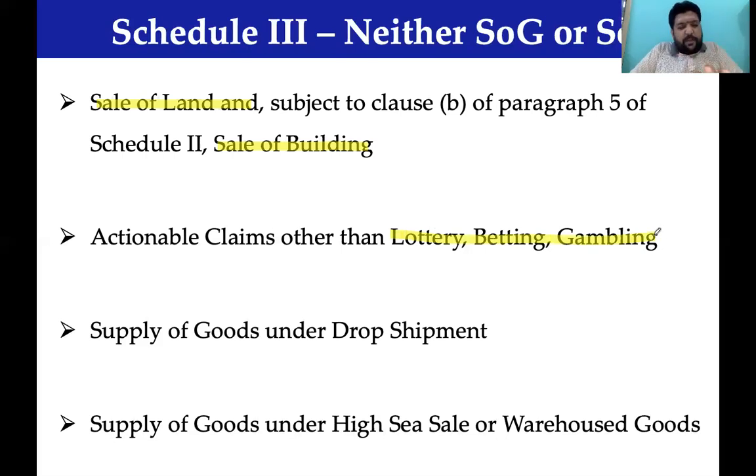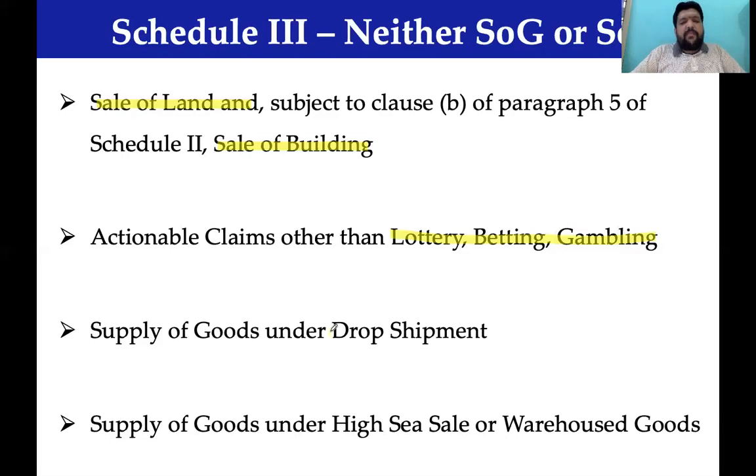If it is actionable claim on debt, out. If it is actionable claim on brand, it is out. It is neither a supply of goods nor a supply of services. It's only your lottery, betting and gambling. That alone, an actionable claim on lottery, betting, gambling alone is liable to what? GST. All the other actionable claims are not covered under GST.